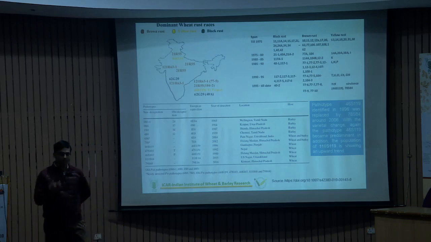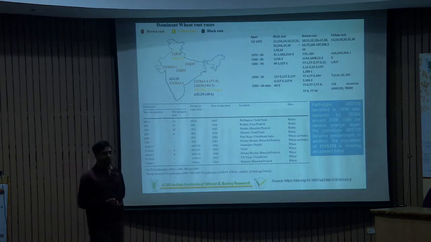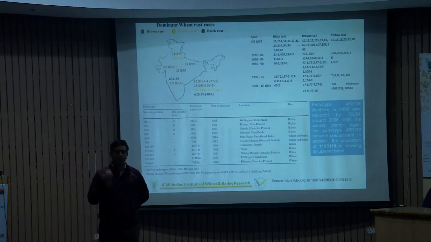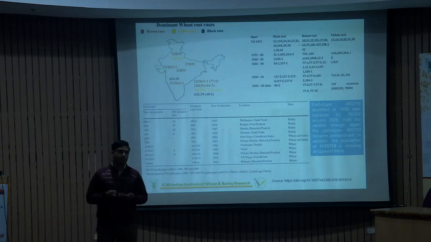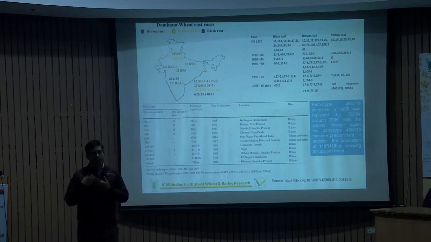So it is very essential to go for survey and surveillance and keep track of the different types of pathogens, and whether that particular pathotype is variable or not. We have to analyze the variability of these pathotypes in nature and correlate this finding with laboratory studies as well as field studies.